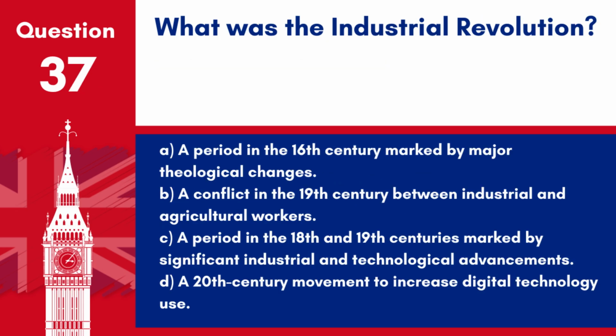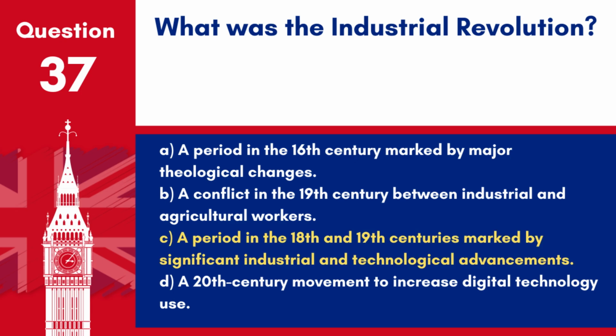Question 37. What was the Industrial Revolution? A. A period in the 16th century marked by major theological changes. B. A conflict in the 19th century between industrial and agricultural workers. C. A period in the 18th and 19th centuries marked by significant industrial and technological advancements. D. A 20th century movement to increase digital technology use.